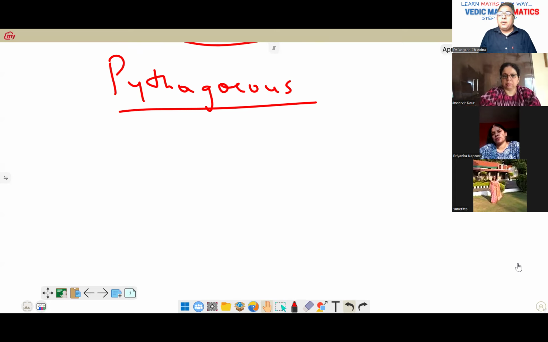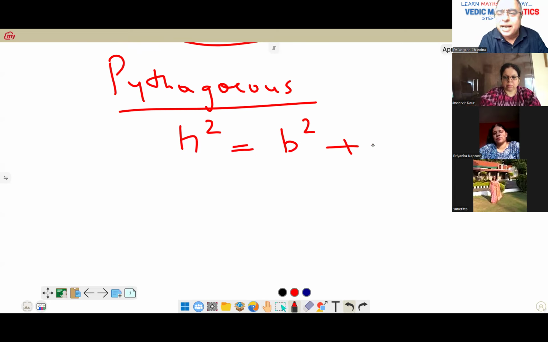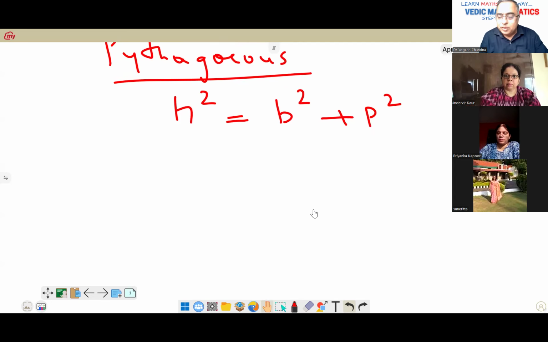Correct. Now, you know that a formula was derived, which you're saying: H square, H because we just discussed hypotenuse, we denote by H, is equal to side 1, let's say it is base B, and side 2, it is P. H square is equal to B square plus P square. Do we know how we derive this Pythagoras? I'll just brief it up because this is not what we have to discuss.